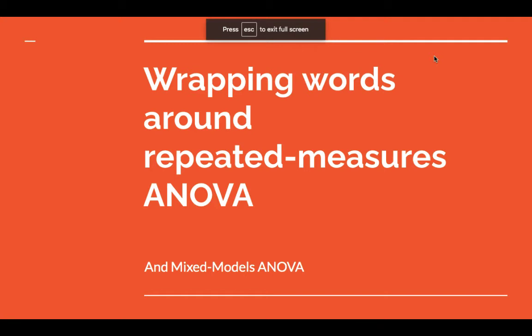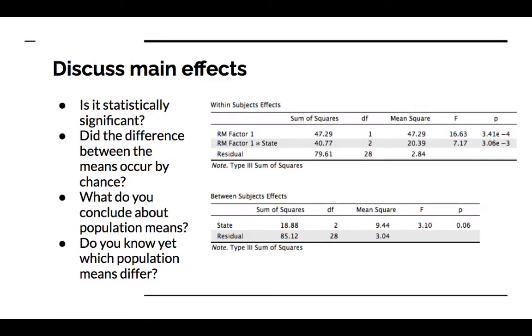All right, here is a video for how to wrap words around repeated measures and mixed models ANOVA. So first thing you do is you talk about the main effects. So that RM factor 1, in this analysis, this was from the example that I did in class where we are looking at changes in energy levels morning compared to evening.